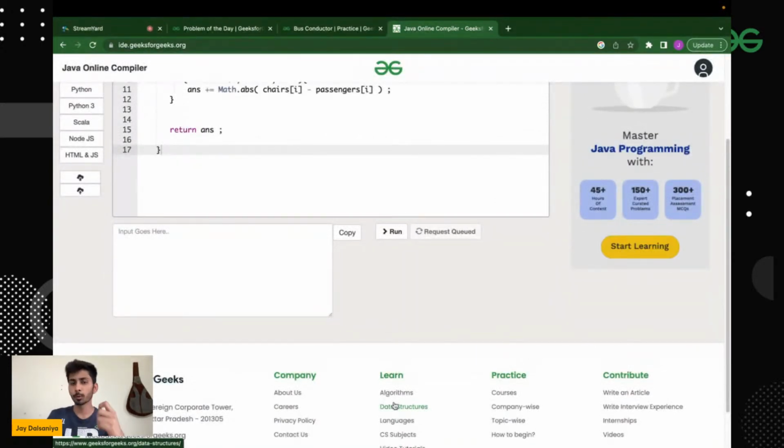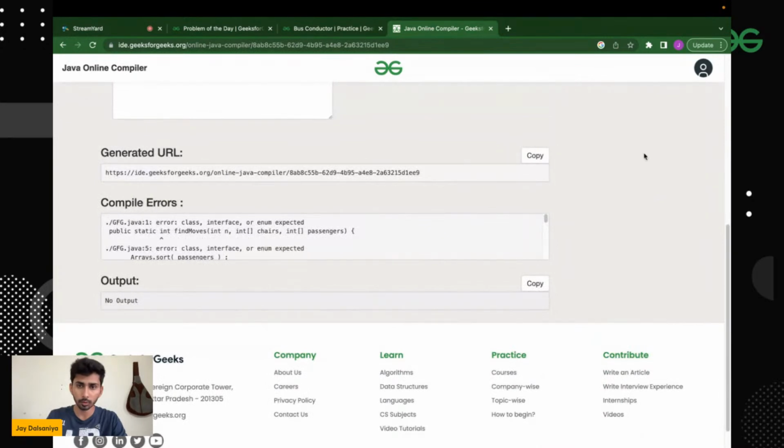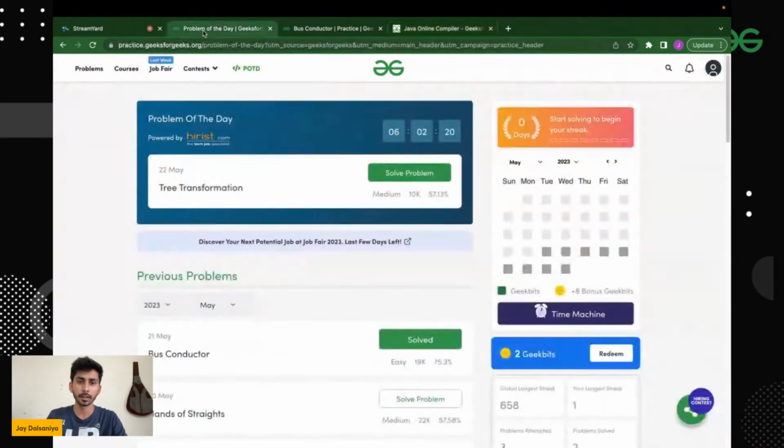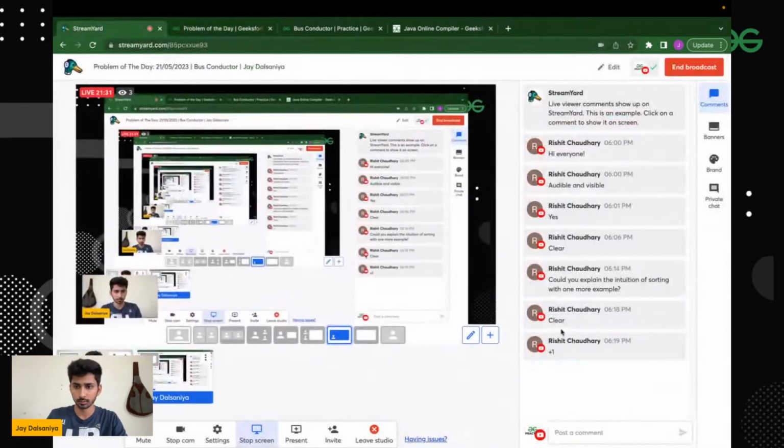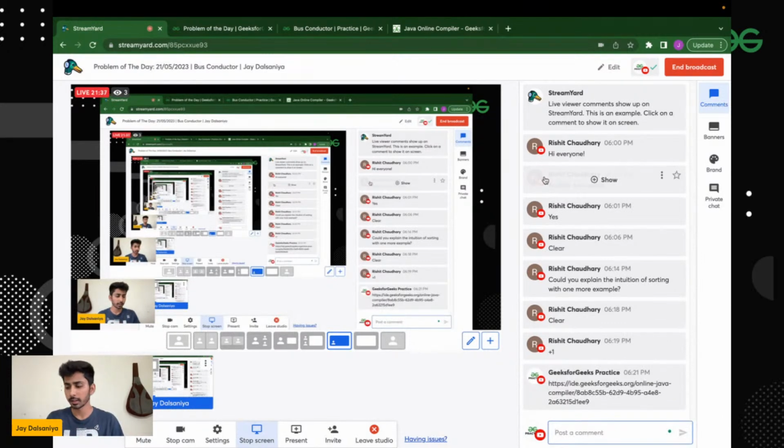Okay, was the approach clear to everyone? Can I get the coding clarity? Like, was the coding implementation part clear or not? Okay, so this is the solution which we just saw right now, and I hope this was clear to everyone. Okay, thank you, Rishit, for the confirmation.